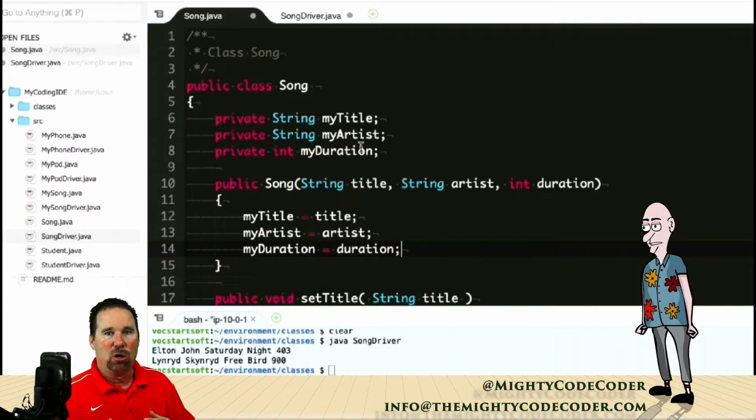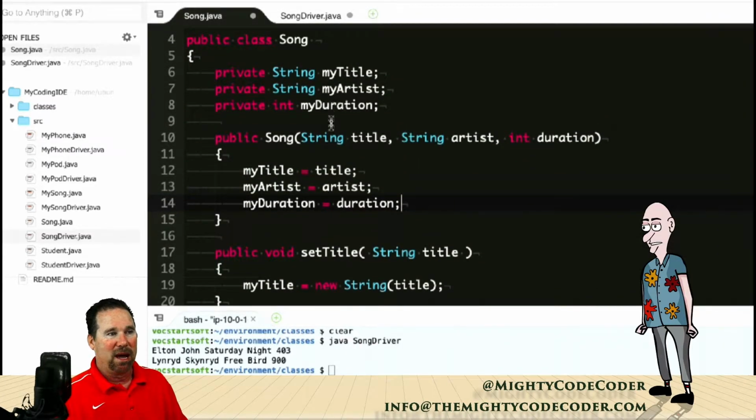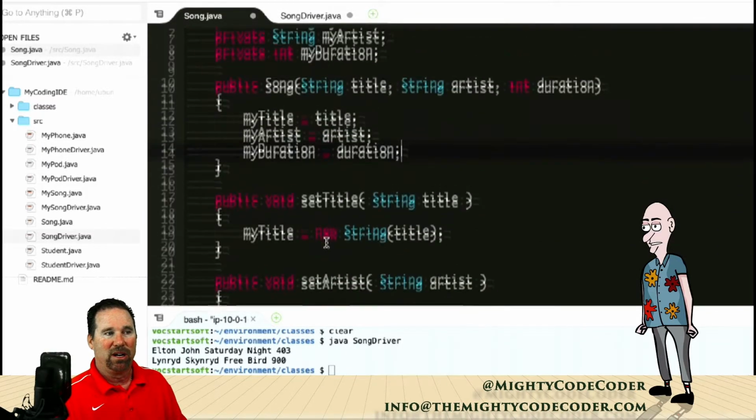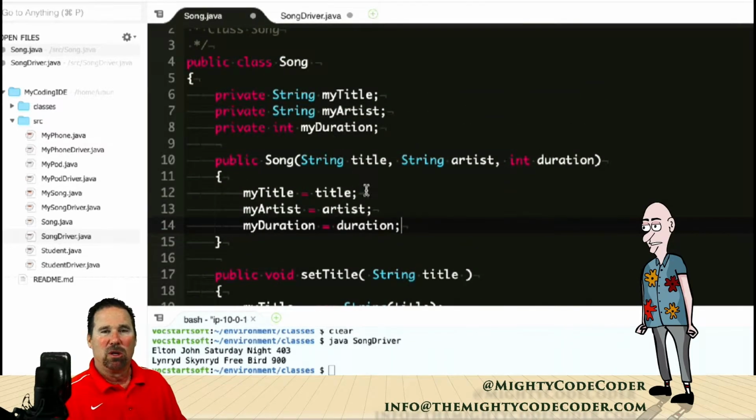These are our global variables also because, if you're talking about scope, they now could go in every function in here, no problem, like you see them here, my title. So they become globally accepted as far as scope is concerned. But these are the instance variables, and then these become the local arguments.